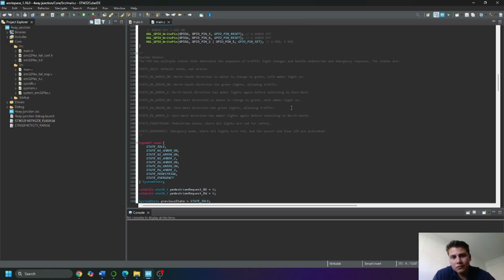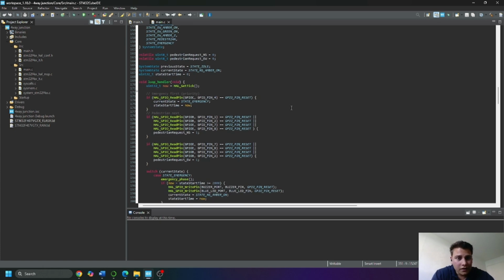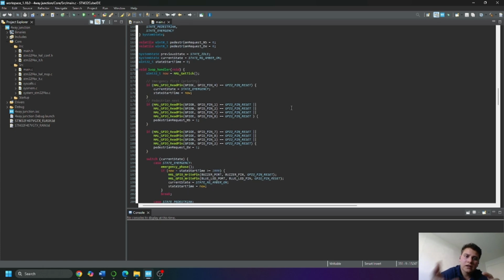So what happens is I'm using a finite state machine, multiple states. The emergency has a state, the pedestrian has a state. We have a north-south phase, so on. You can see here. So we are creating a loop handler to help us with the main loop.